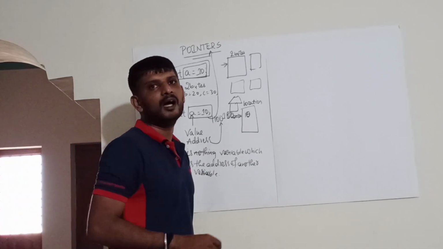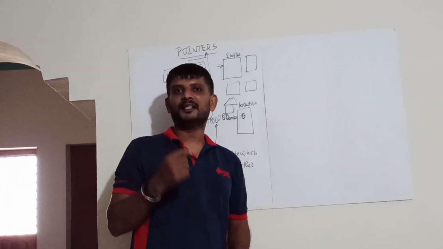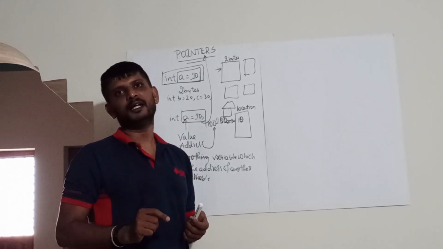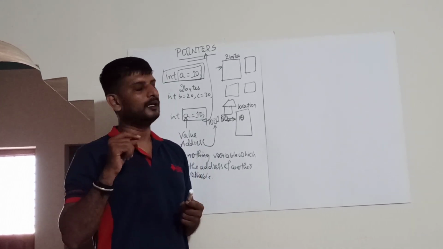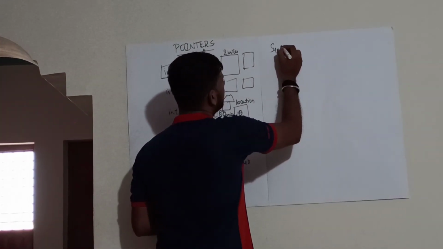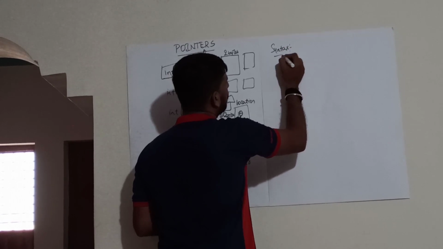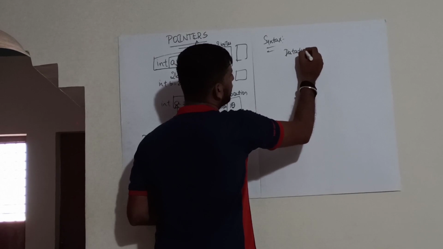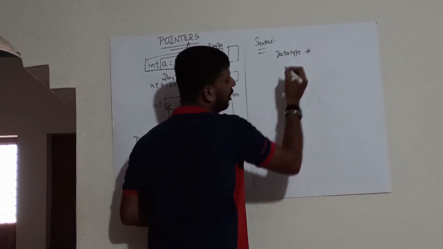Now, let us see how exactly to declare a pointer. So, this is one more question also: write the syntax for declaring the pointer. The syntax for declaring the pointer is, firstly, you require a data type followed by the star operator.